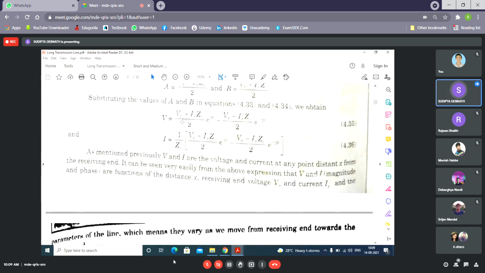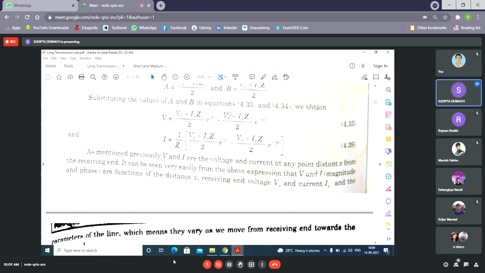See, from here, actually, the coefficient of VR is taken. So what is the coefficient of VR? It is IR ZC to the power gamma x by 2 plus, coefficient of VR will be e to the power gamma x by 2 plus e to the power minus gamma x by 2. Isn't it? And what will be the coefficient of IR? Just arrange this one: coefficient of VR one side, coefficient of IR one side.